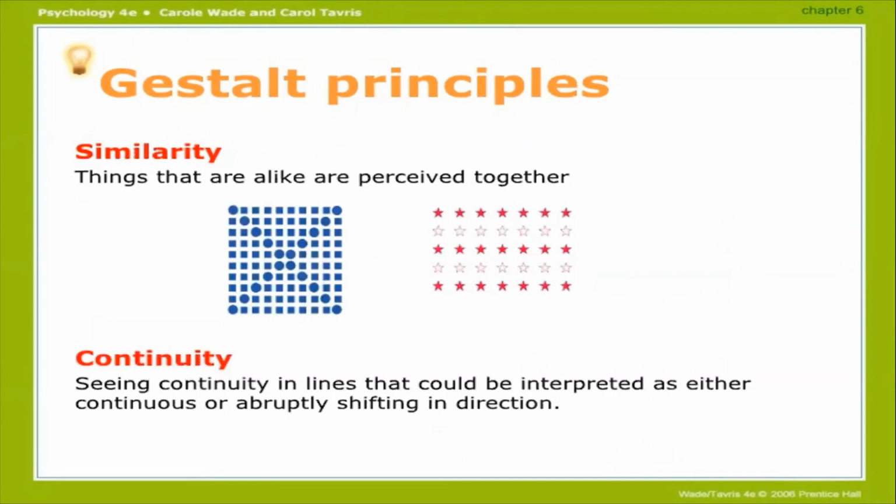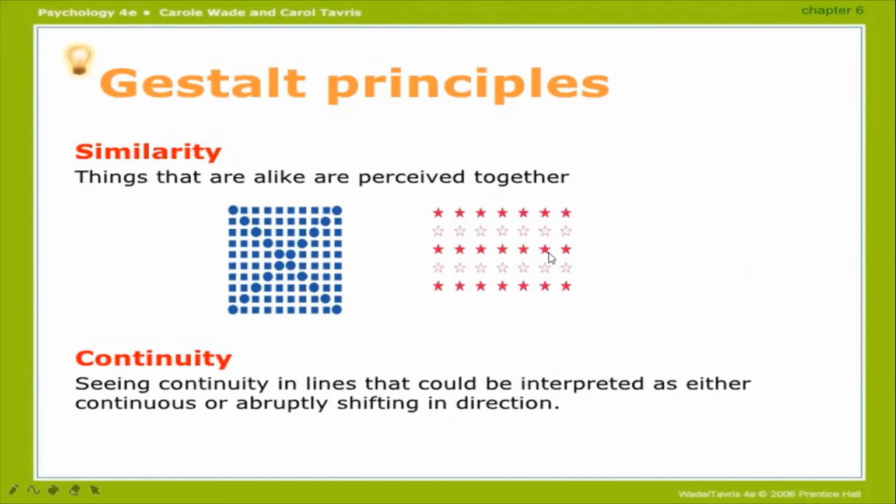Okay, after that, we come to similarity. Things that are alike are perceived together. For example, there are stars in a diagram in front of you.